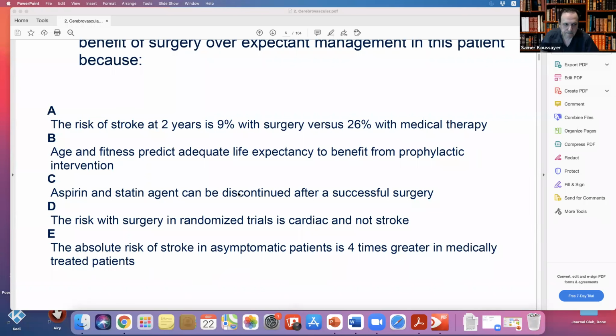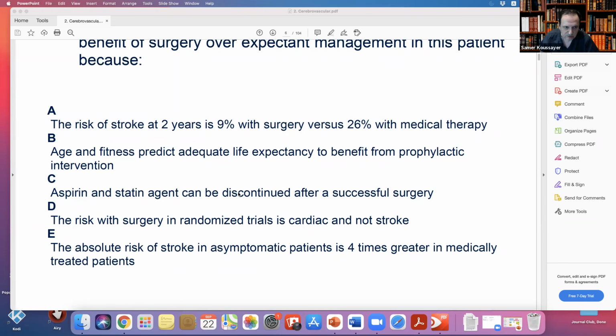The absolute risk of stroke in an asymptomatic patient is 4 times greater in medically treated patients. No, it's really only 2 times. With medical treatment only, the risk of stroke is about 12% in 5 years, and with surgery 6%, so almost double, not 4 times.